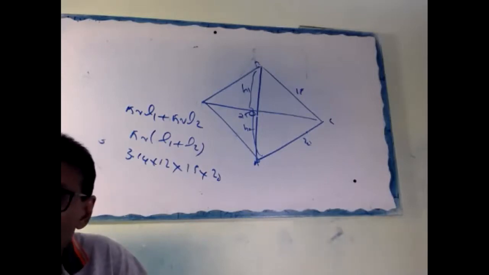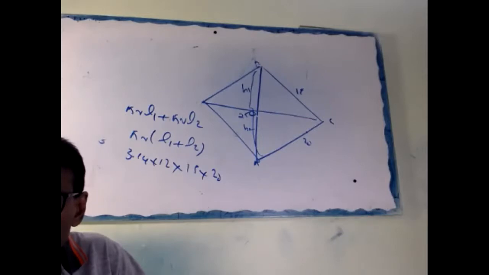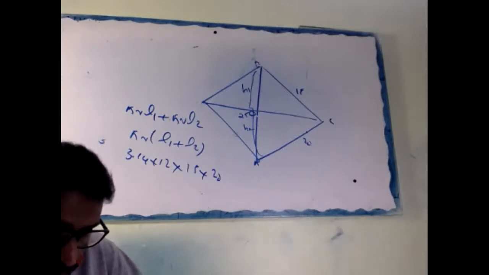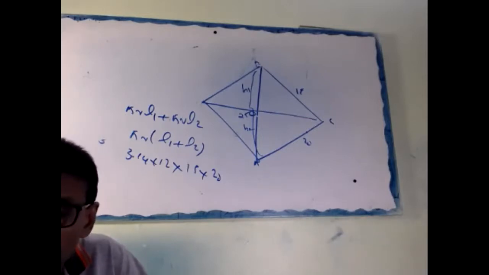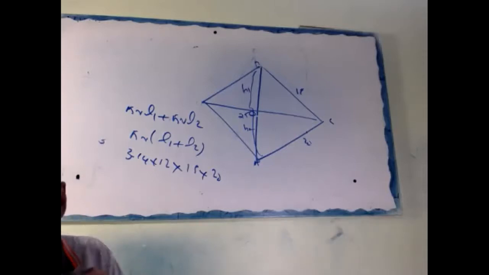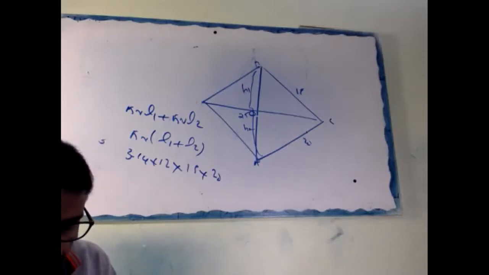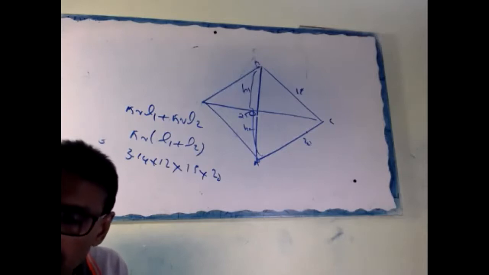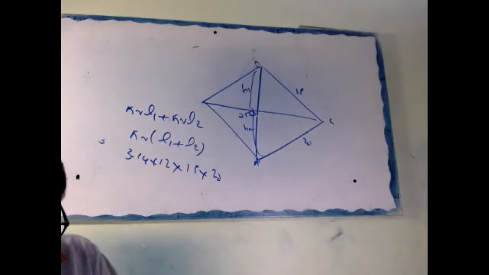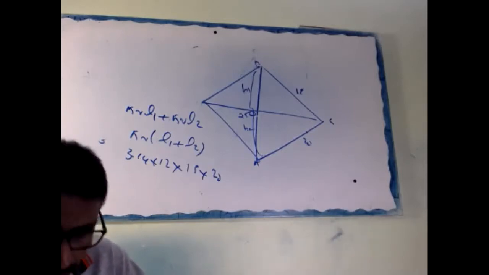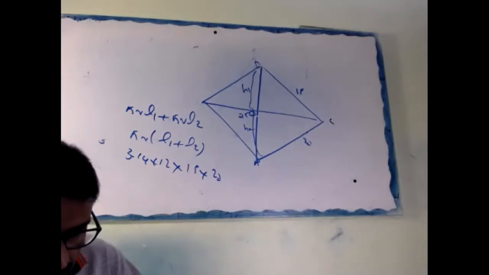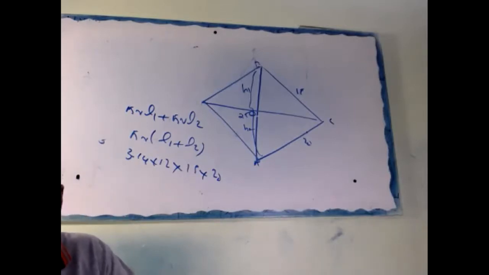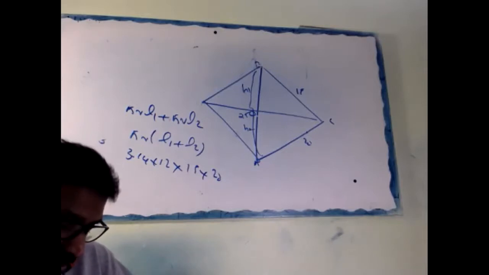The two spheres are melted to form a single big sphere. Find the diameter of the new sphere. Okay.